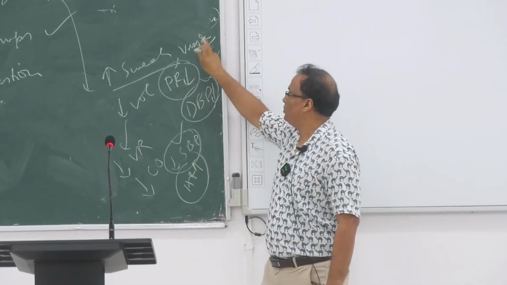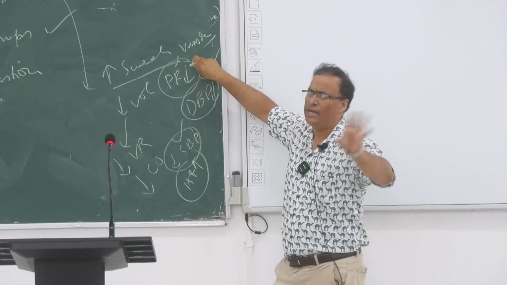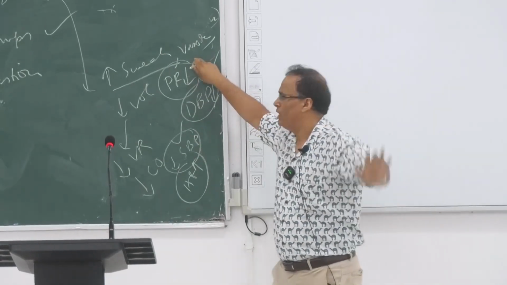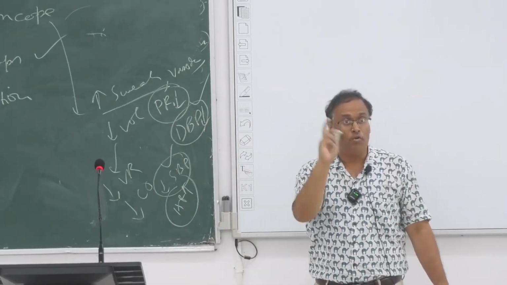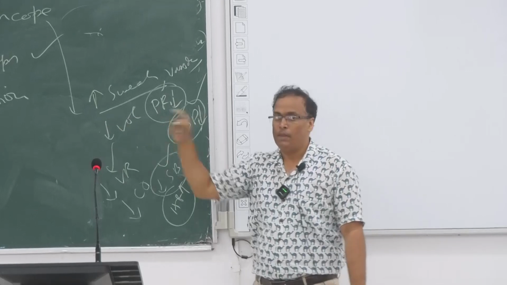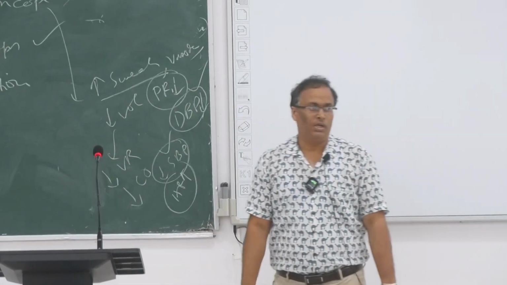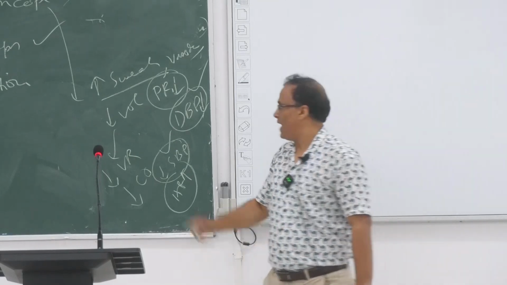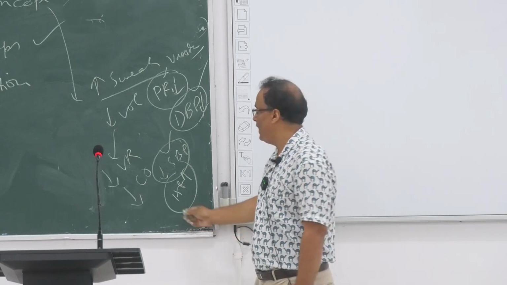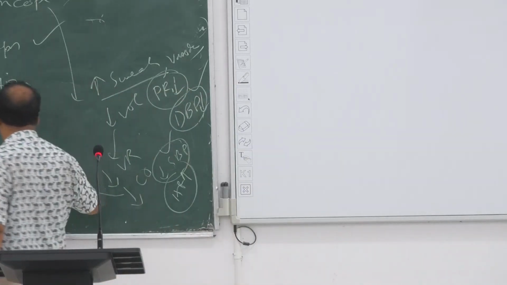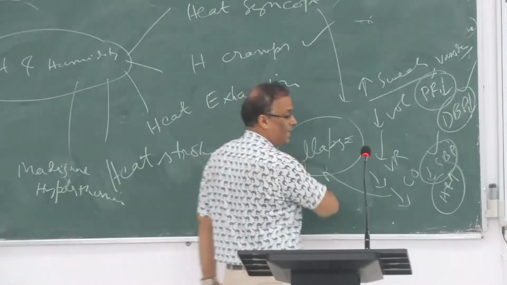So what is happening? Vasodilatation, peripheral resistance less. Peripheral resistance is directly proportional in any cardiovascular system, and you can answer many questions with it. If you know the single sentence, the peripheral resistance is directly proportional to the diastolic blood pressure. So diastolic blood pressure is less, systolic blood pressure is less, and ultimately the patient will collapse. So that is called heat syncope.